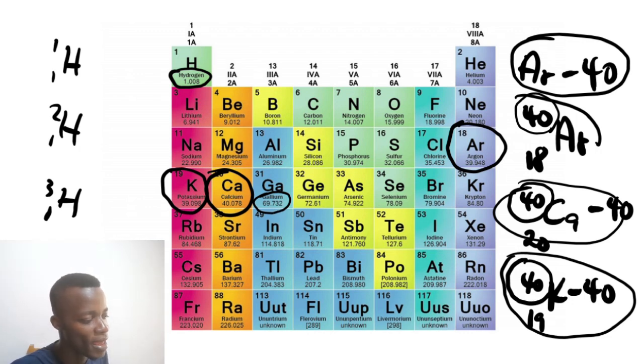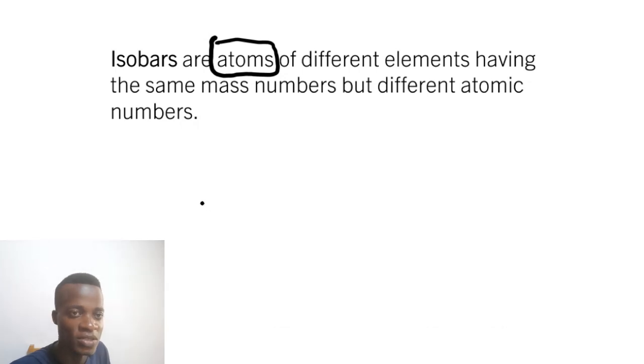So that's about isobars, right? Atoms of different elements having the same mass. And a common example that we need to have at this point are argon 40, potassium 40, and calcium 40. Let's meet in the next session and add another concept to the introductory videos of chemistry.